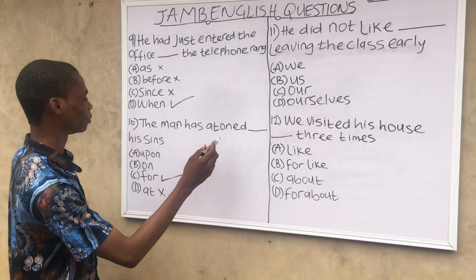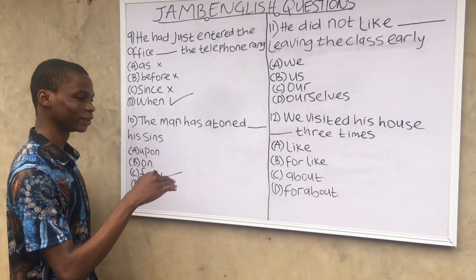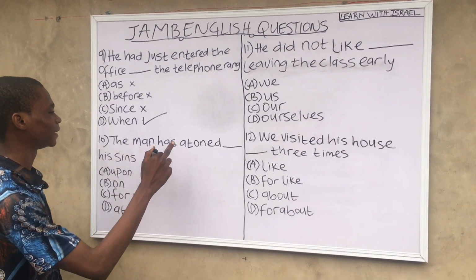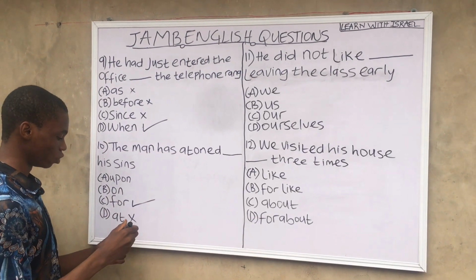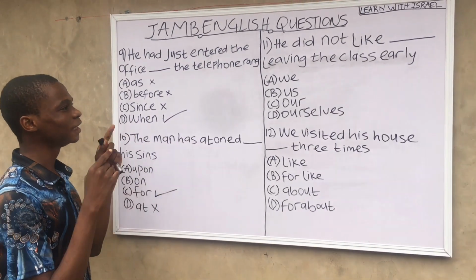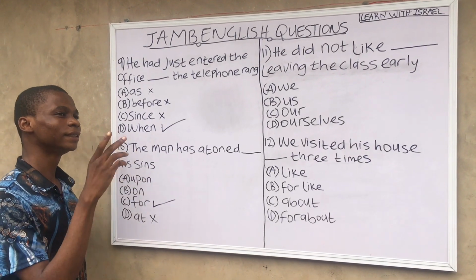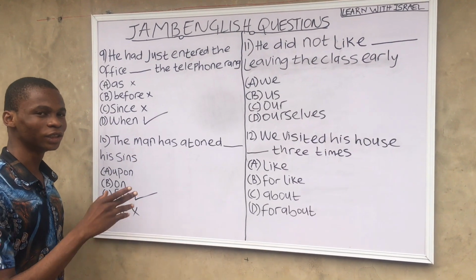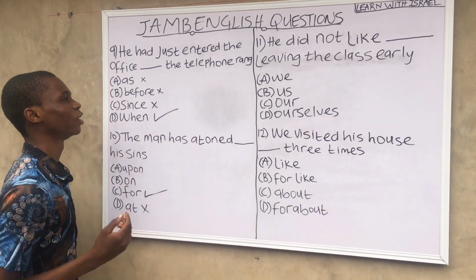Option B, the man has atoned on his sin. No, you cannot atone on your sin. You can only atone for your sins. Option A, the man has atoned upon his sins. No, that's grammatically incorrect. That's why it's very important to eliminate while attempting CBT questions, especially for JAMB. It's very compulsory to eliminate. Let's move to question 11.